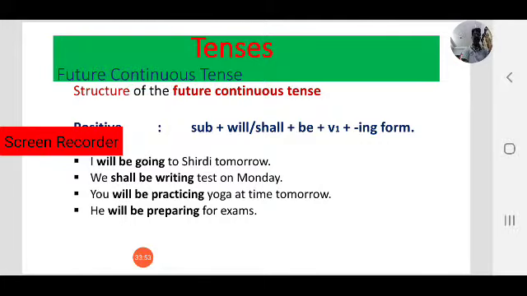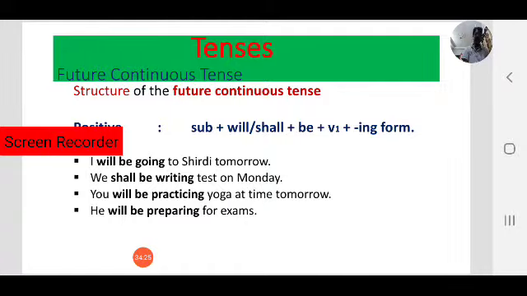We shall be writing test on Monday. Observe. So what is the future progressing action here? Writing. On Monday at this time we shall be writing test. Our writing is in progress. We will not have finished. We will be writing exam on Monday at this time.